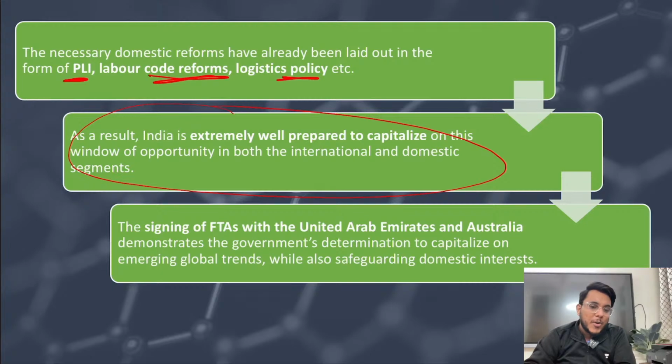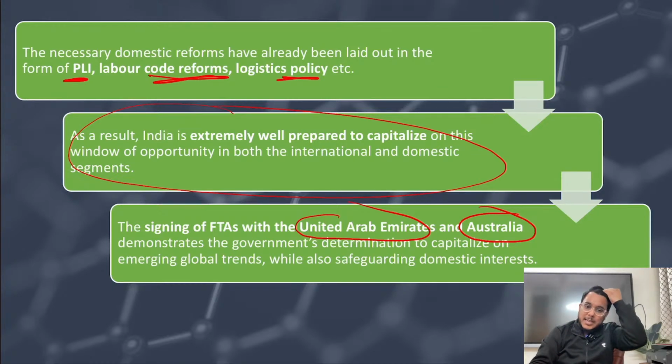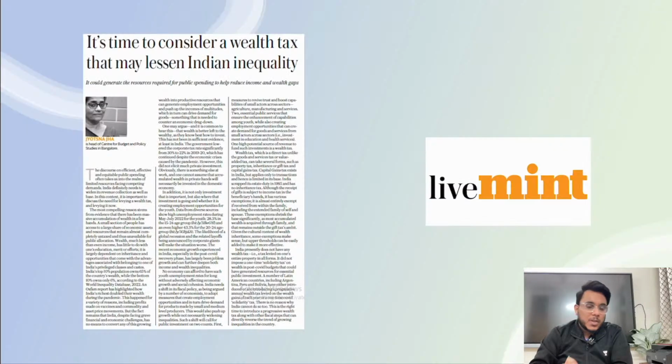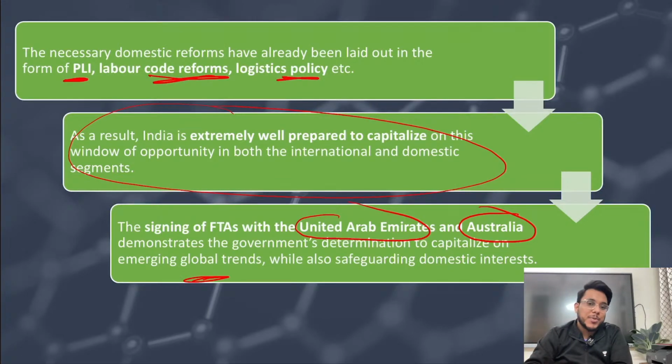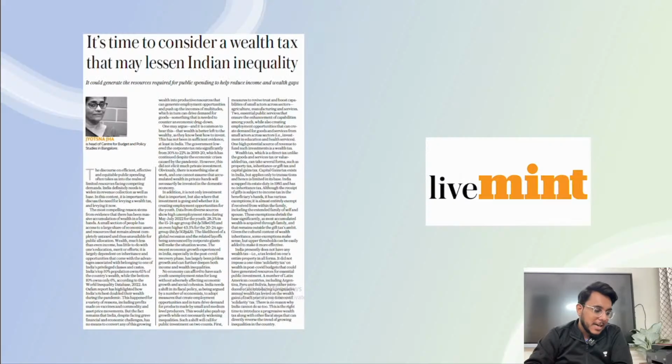Moreover, recently India had signed an FTA with the United Arab Emirates, UAE. It has signed an FTA with Australia. So as these FTAs have been culminated, it shows that India is serious about signing these FTAs and India can capitalize on global trends. Fine. So this is about that particular article. I hope you have understood it, and now we'll move to the next article.